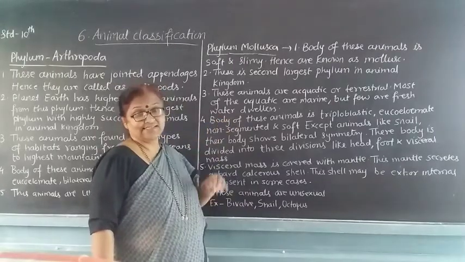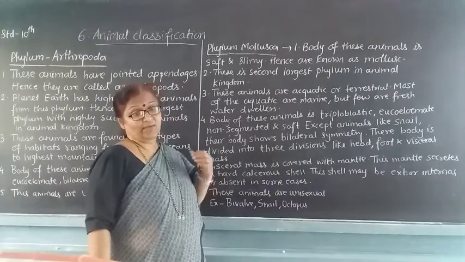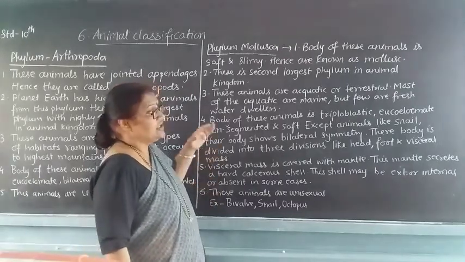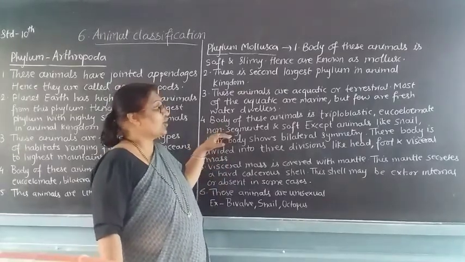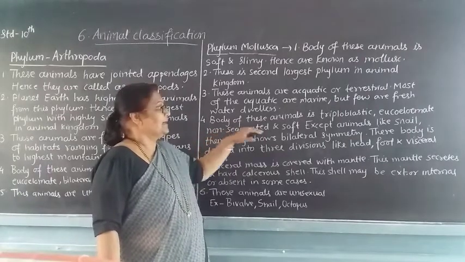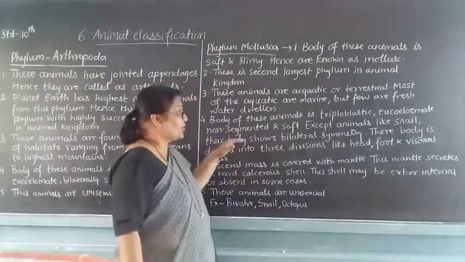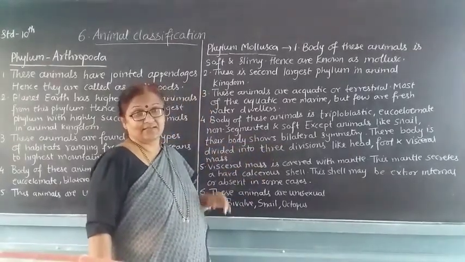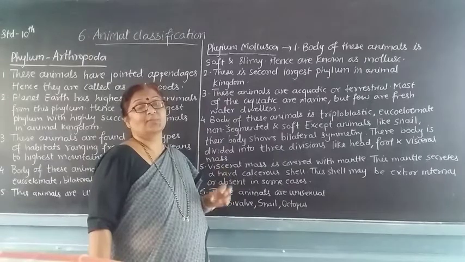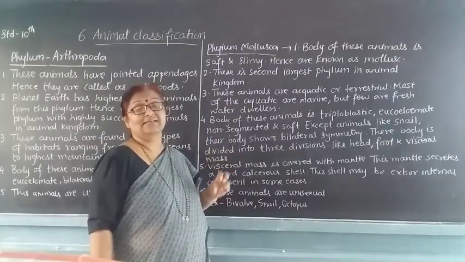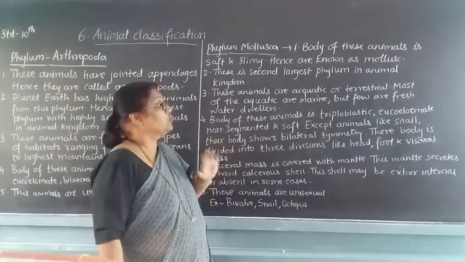The body of these animals is triploblastic, having 3 germ layers: endoderm, ectoderm and mesoderm. Again eucoelomate, having a body cavity. Non-segmented, meaning they do not have segments on their body, and they are very soft. Except animals like the snail, their body shows bilateral symmetry. Bilateral symmetry means whenever an imaginary line is drawn on the body, it can be divided into 2 equal parts.